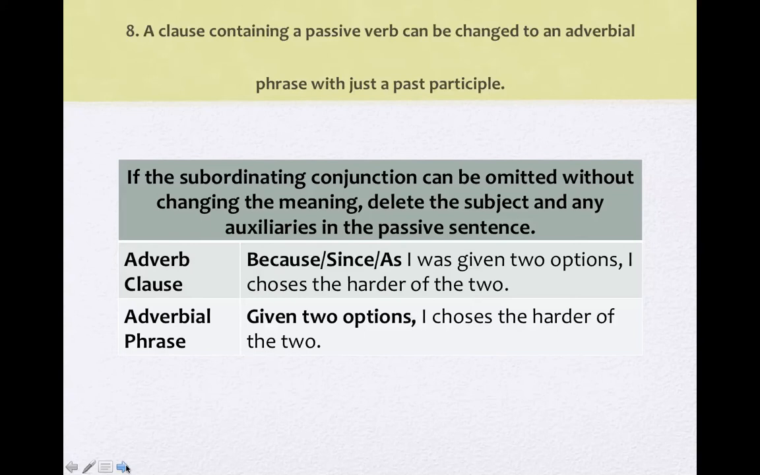A clause containing a passive verb can be changed to an adverbial phrase with just a past participle. So if the subordinating conjunction can be omitted without changing the meaning, delete the subject and any auxiliaries in the passive sentence. So, because I was given two options, I chose the harder of the two. I'm going to take out all of this and say, given two options, I chose the harder of the two.